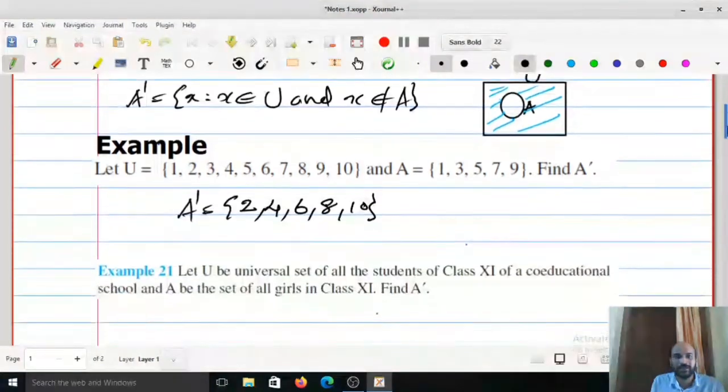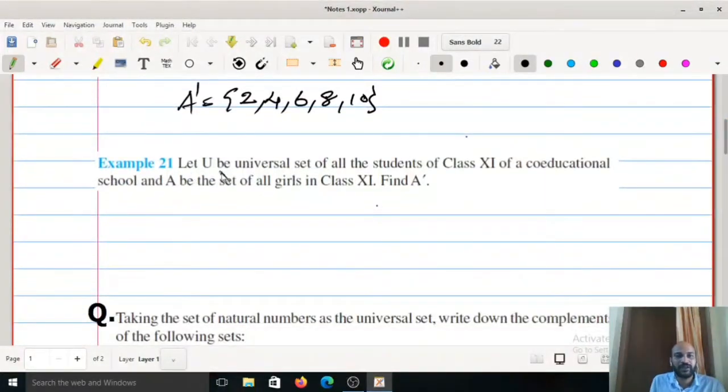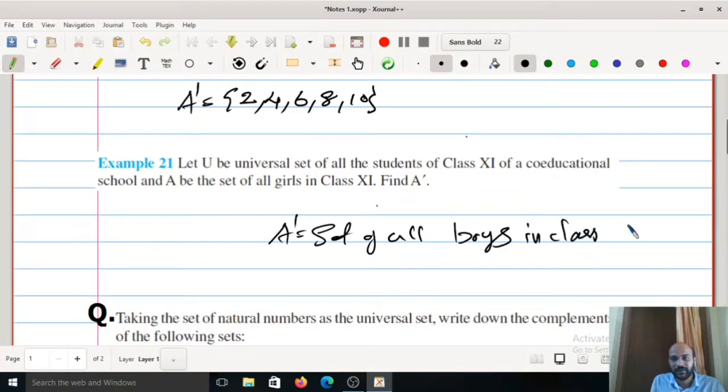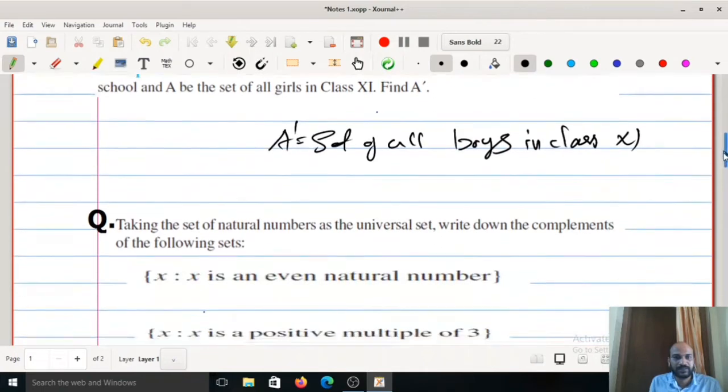Okay, it's very easy. Then next question, let U be universal set of all students of class 11 of a co-educational school and A be set of all girls in class 11. Find A dash. What will be A dash? It will be the set of all boys in class 11. Okay, that is the answer. Now we can go to next.